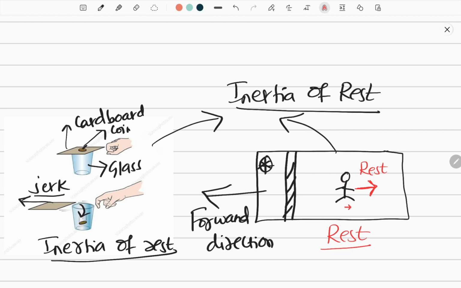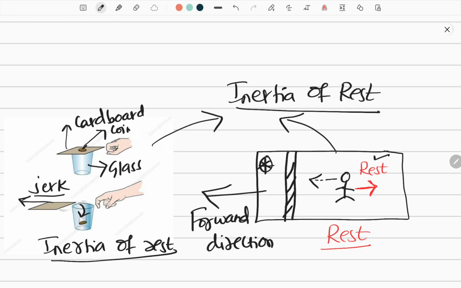that the body wants to maintain. Initially, the bus was at rest. It started to move in the forward direction. Now, the body will say, no, I have a property called inertia. I want to be at rest only. I will not come forward. And meanwhile, as the body gets adjusted, it will start to go in the forward direction. That's a different issue. But suddenly, it doesn't change its state of motion. It wants to remain at rest only.